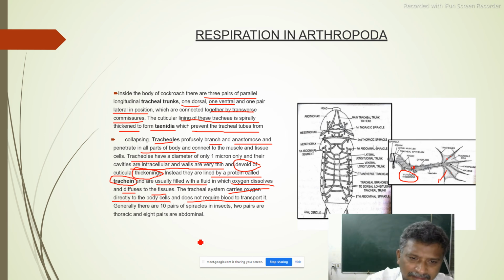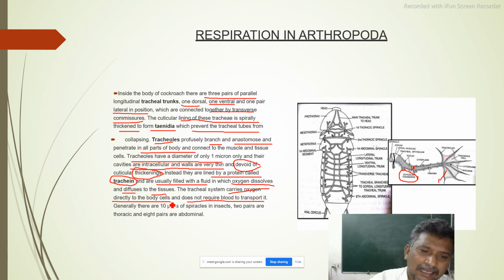The tracheal system carries oxygen directly to the tissues, to the body cells, and does not require blood to transport it.